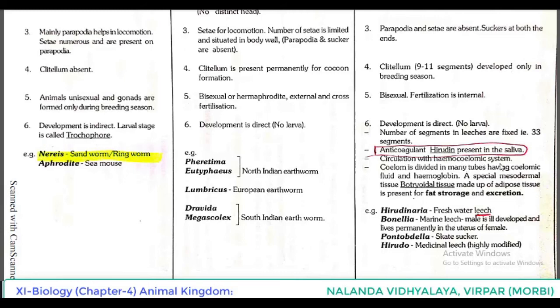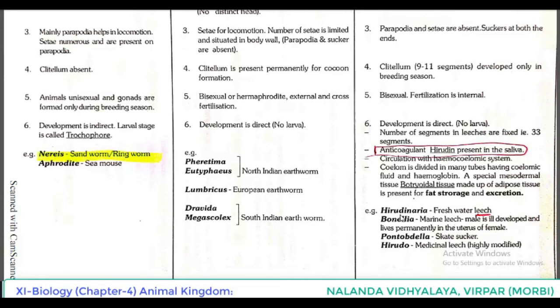Circulation is with a hemocoelomic system. That means the coelom is filled with blood. Coelom is divided into many tubes having coelomic fluid and hemoglobin. A special mesodermal tissue, botryoidal tissue, made up of adipose tissue, is present for fat storage and excretion. So here are some extra points which you have to remember.